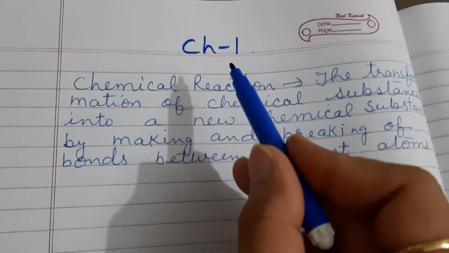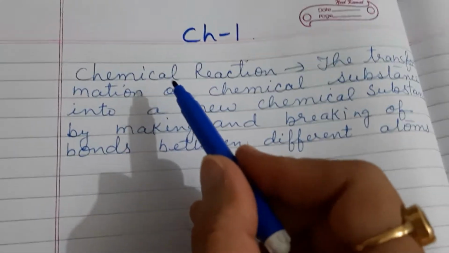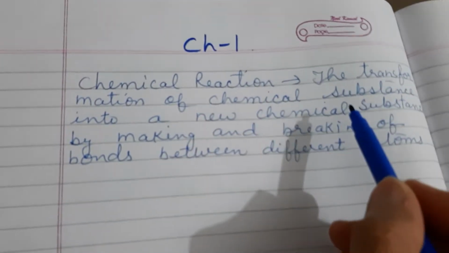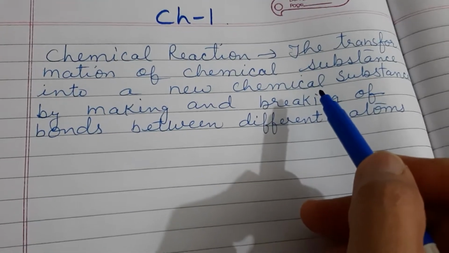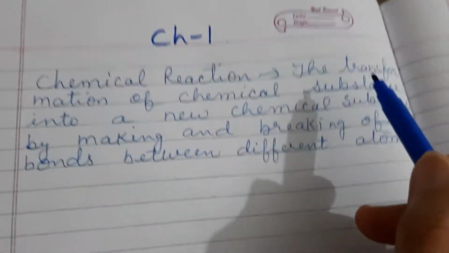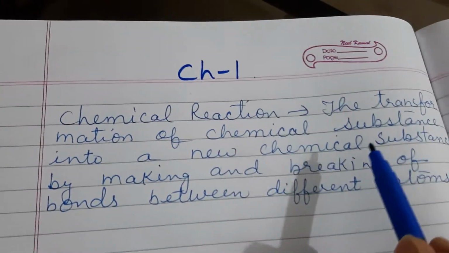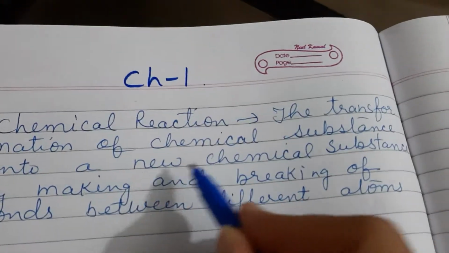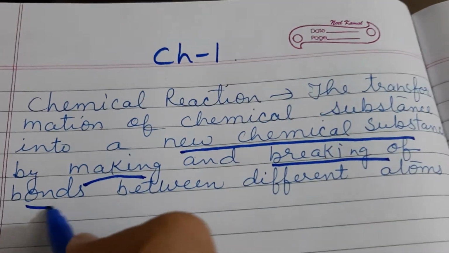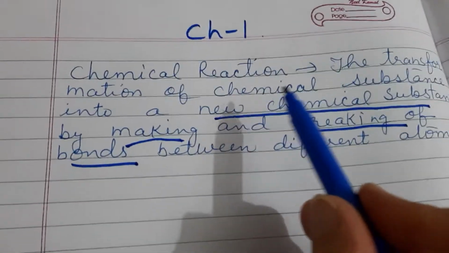Students, in this video we are going to do revision of chapter number 1. So first we try to understand the definition of a chemical reaction. What is a chemical reaction? We know that the reaction in which a chemical change has taken place is known as a chemical reaction. So what is the correct definition? This is the transformation of chemical substance into a new chemical substance by making and breaking of the bonds between the different atoms. That type of reaction is known as the chemical reaction.